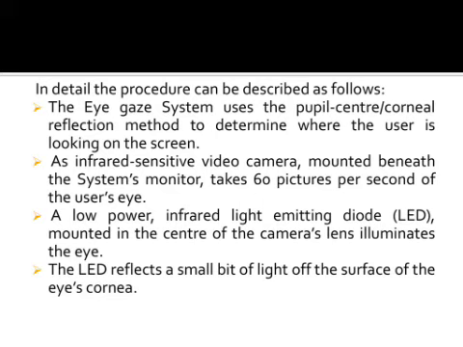Here I explain the working in detail as follows. The eye gaze system uses the corneal reflection method to determine where the user is looking on the screen. An infrared sensitive video camera mounted beneath the system's monitor takes 60 pictures per second of the user's eye, a low power infrared light emitting diode mounted in the center of the camera's lens illuminates the eye. The LED reflects a small bit of light off the surface of the eye's cornea.